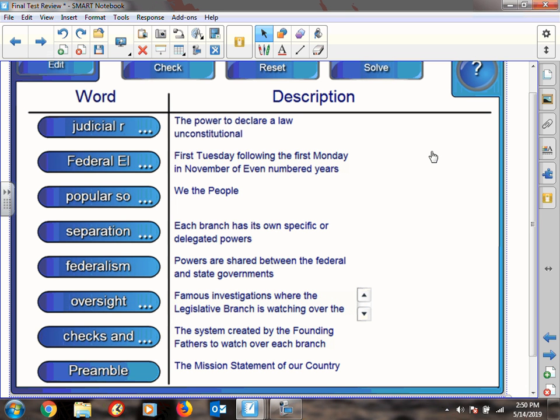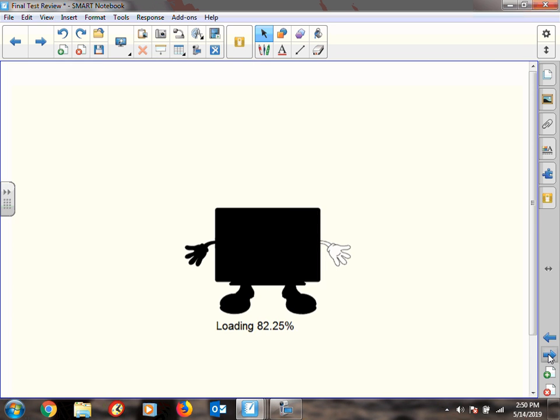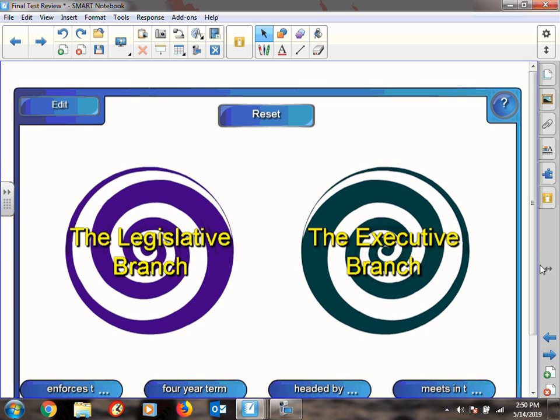Watching over the legislative branch is called oversight. When they watch over each other, it's checks and balances. And the mission statement of our country is the preamble. I strongly urge that you know the preamble. Okay, here comes another one.